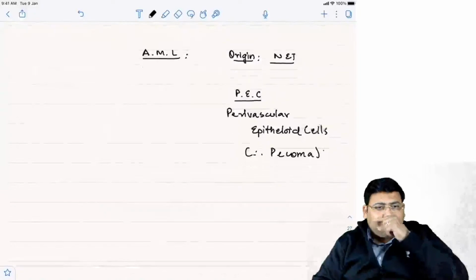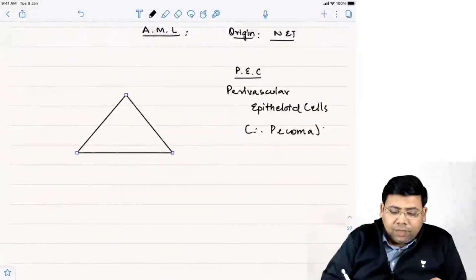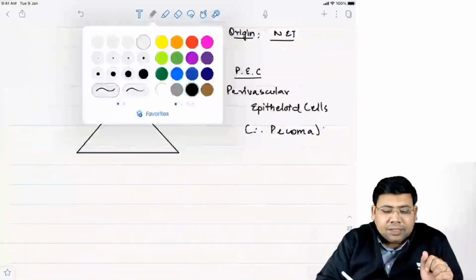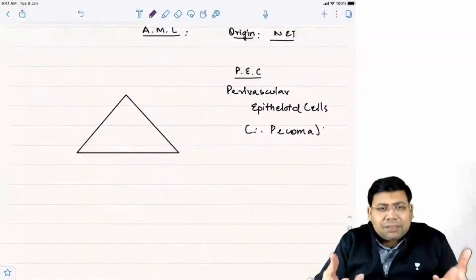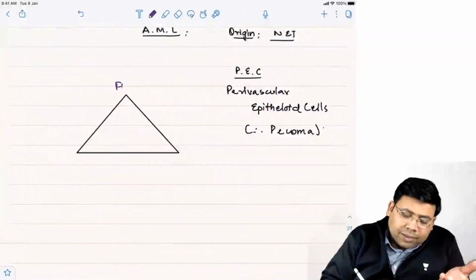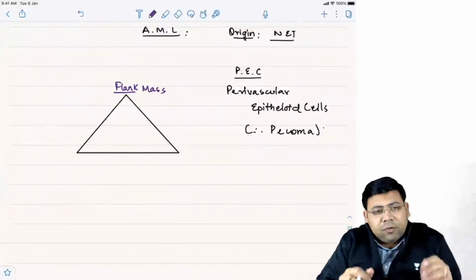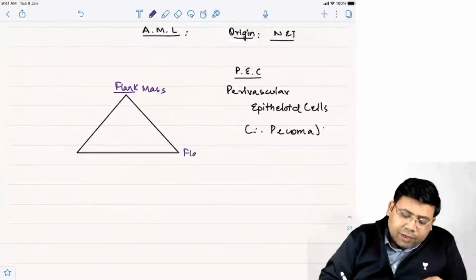When we talk about the presentation, this is very simple and straightforward. Don't mug up, because when you mug up, then you get confused. The first thing is, it is a flank mass. It's a renal mass, so there will be a mass palpable. If it is a mass, there will be stretching of nerves, therefore pain is inevitable. So flank pain and flank mass.